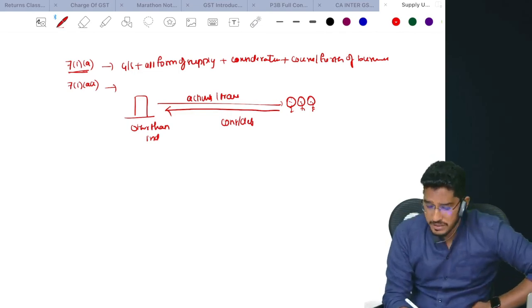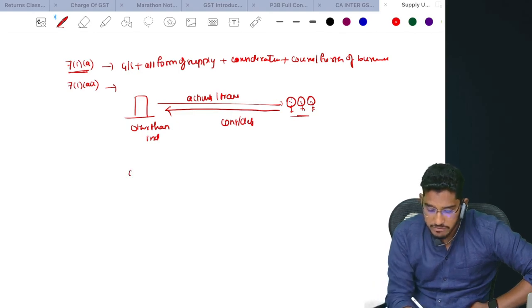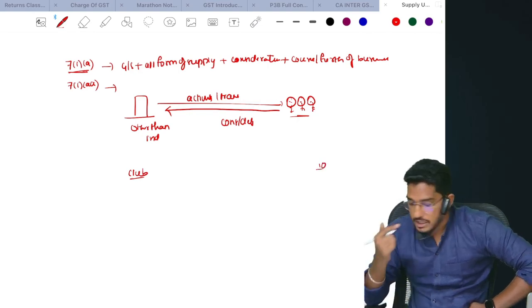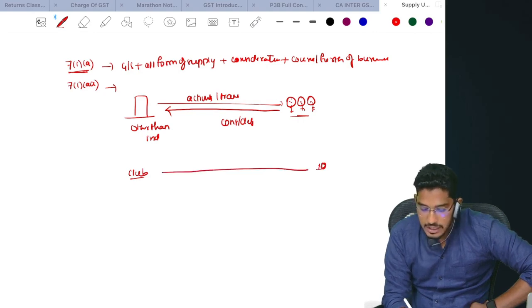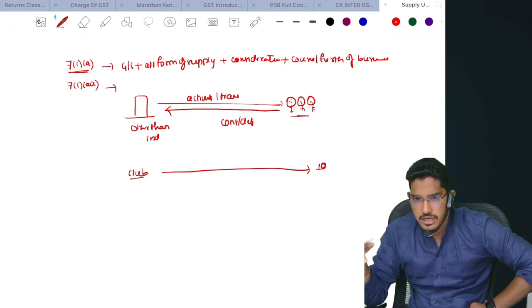So what do you mean by this? Say for example, there are a group of people who came forward and created a club. Ten people came forward and created a club. Now they are paying monthly membership fees to the club, and in return, the club is providing them some services. Inside the club, they have a restaurant. In that restaurant, they can enjoy the food and they have some recreational activities.